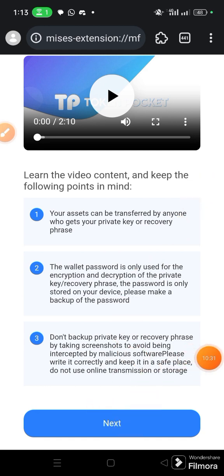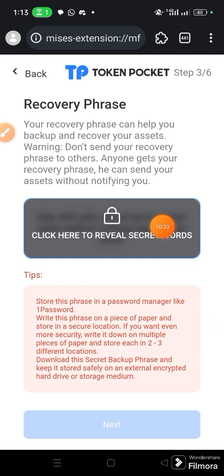So just click next, and then these are your secret phrase. Once you click this place, it becomes visible, and it is always advisable for you to copy it down somewhere, not just saving it in your email or copying it to clipboard. It's better you get a jotter or a diary, a book that you can always write these things in and keep them very safe, out of the reach of anybody, where only you can get access to them, because whoever gets access to that book and has your recovery phrases or your private key, whatever fund you have in your wallet might be moved and stolen away from your wallet.